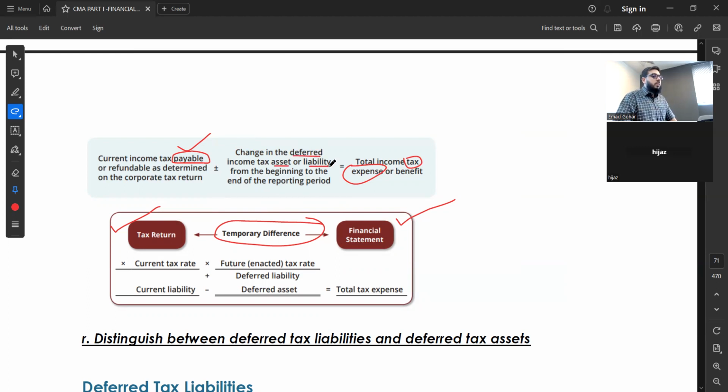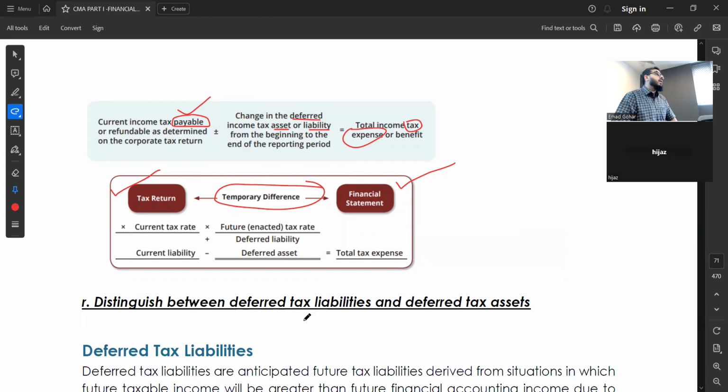So we have another question below which asks you to distinguish between deferred tax liability and deferred tax asset. You all know what is liability. You all know what is asset. Now let's apply it to the taxation scenario. So liability, what is liability? As per accounting, you have to pay next year or the year after, whenever you have to pay.